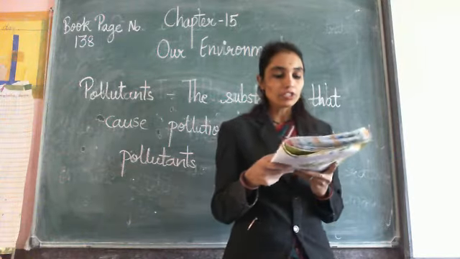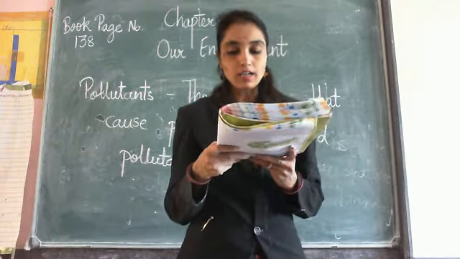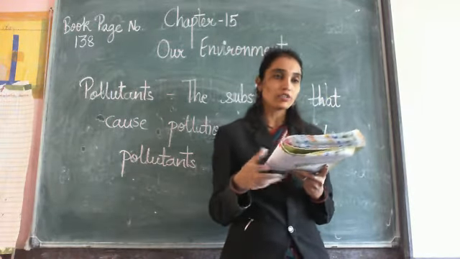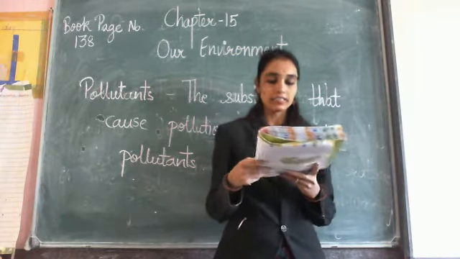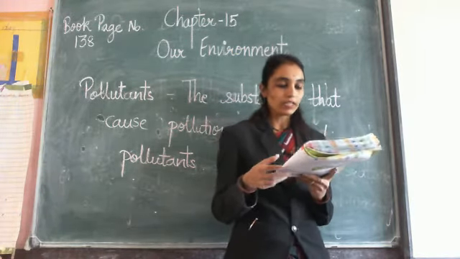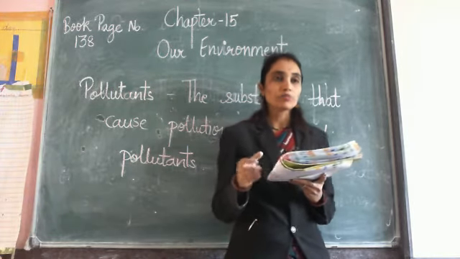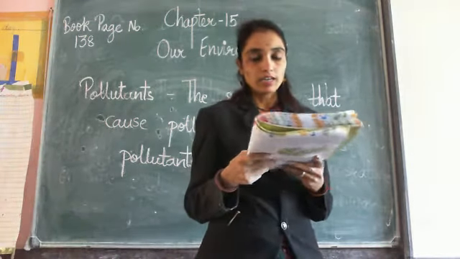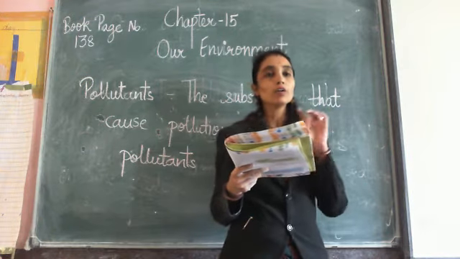So, because of depletion of the ozone layer, ultraviolet rays of the sun can reach the earth, and they cause skin cancer and many other diseases. Depletion of the ozone layer means there is a layer in the atmosphere called the ozone layer which prevents the harmful rays of the sun from entering the earth, and some gases released from the earth have created holes in the ozone layer.